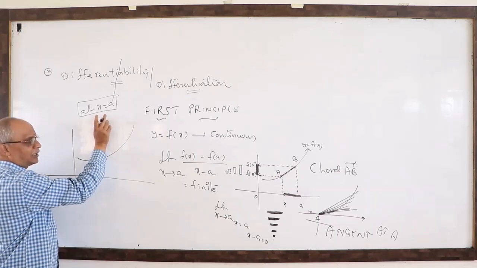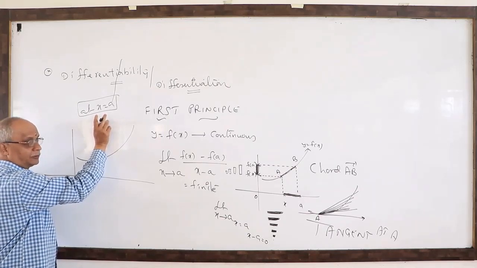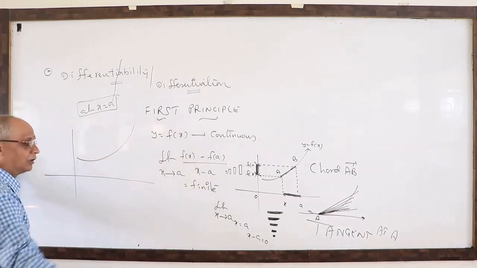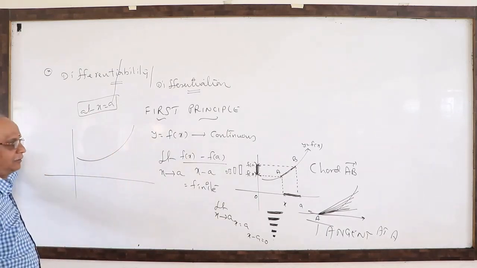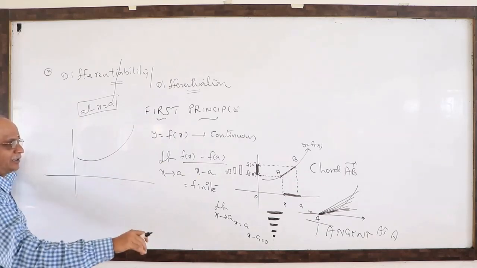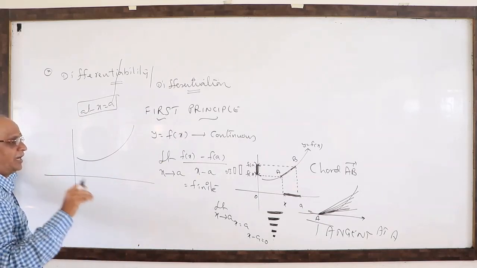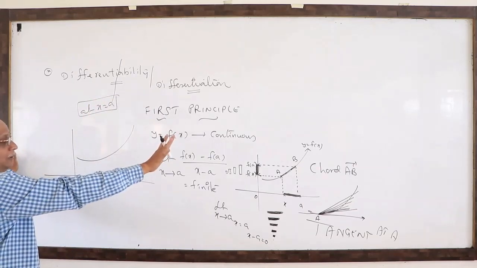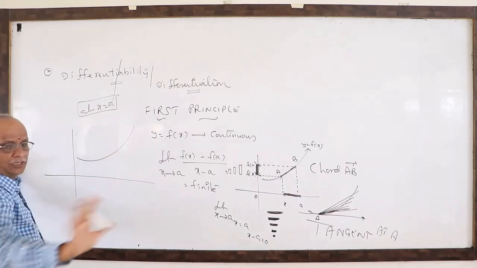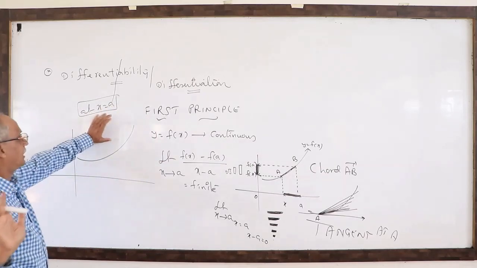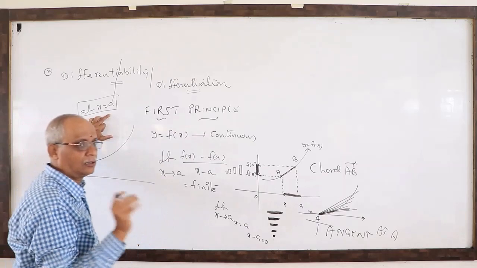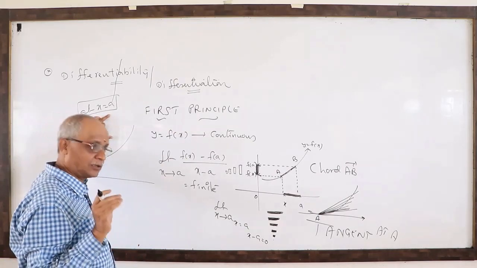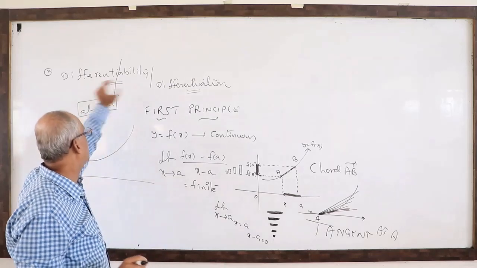If you don't select any point and take the derivative in general, that is called differentiation, without point reference. With point reference, differentiability, there, yes or no. Other than a, nobody is asking. Here at x equal to a, the derivative exists or does not exist. That much only, such a type of concept is so-called differentiability.